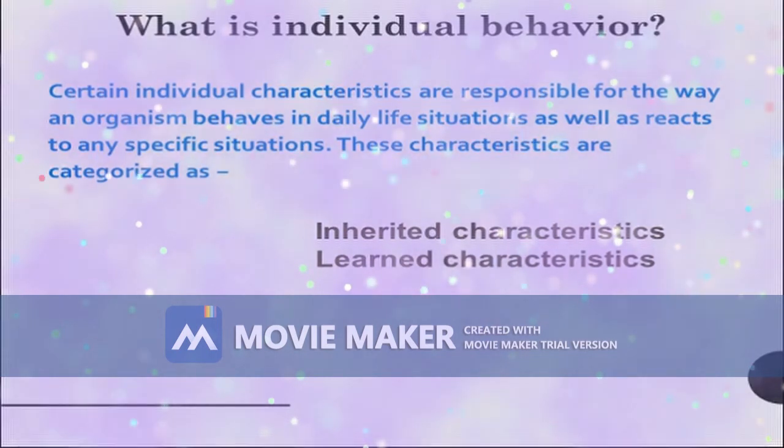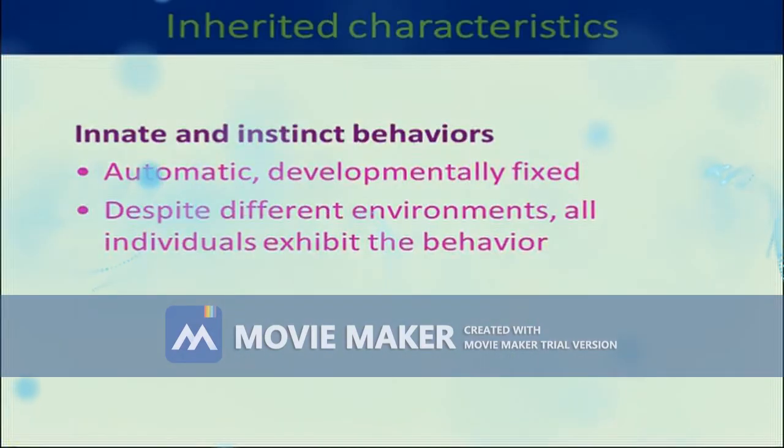So what is inherited characteristics? Inherited characteristics are mainly innate or instinct behaviors. When the behavior is innate or instinct, we can put them under inherited characteristics.